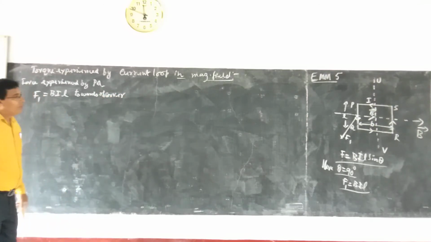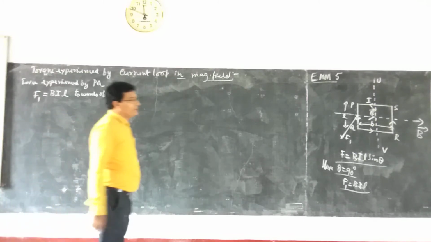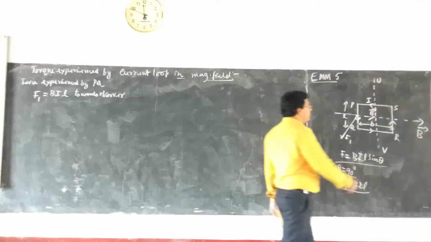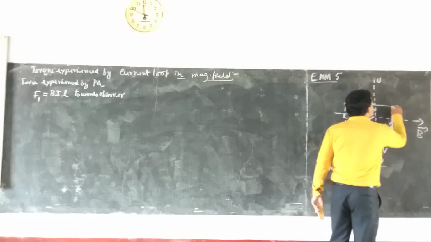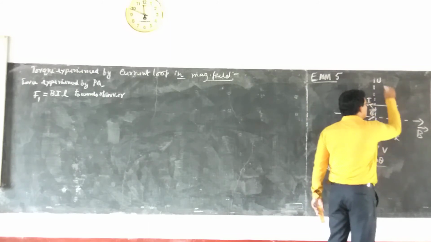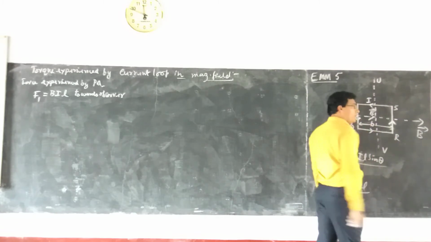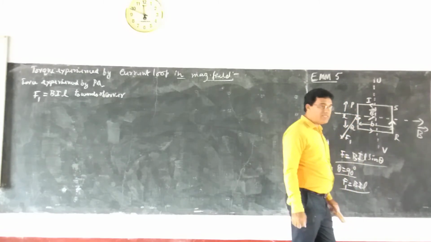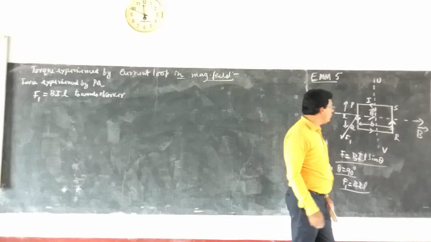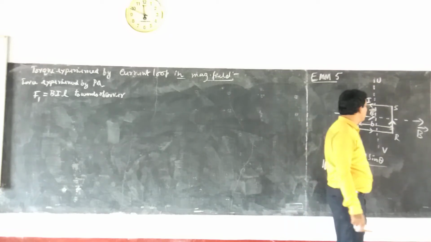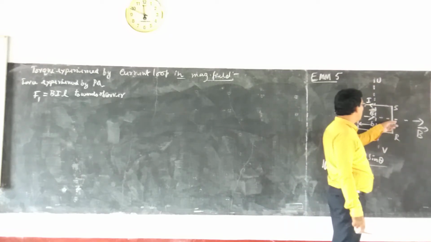Okay, now force experienced by RS. Let us obtain this. What is the force experienced by RS? You know the current is in this upward direction. Magnetic field is in the same direction. What is the force experienced? You have to apply once again Fleming's left hand rule. Current is in upward direction.